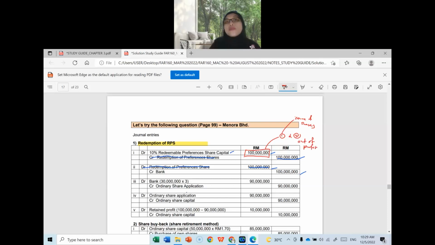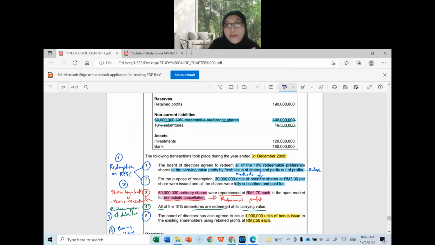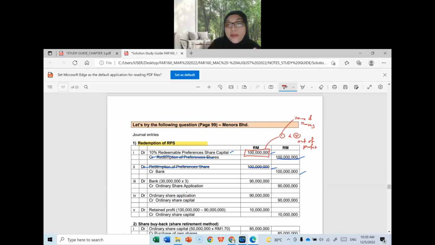So we start by issuing shares first. According to the question, the company will issue 30 million ordinary shares at 3 ringgit each, and the shares were fully subscribed and paid for. So the first step is to record the amount that you receive from the issuance of shares. How much? 90 million ringgit, 30 million units times 3 ringgit. Credit to ordinary share application with the same amount and close the application account.